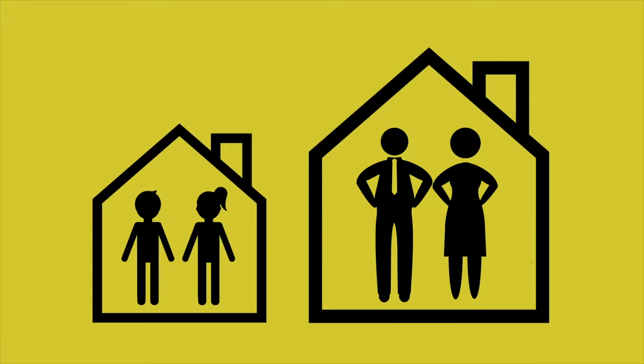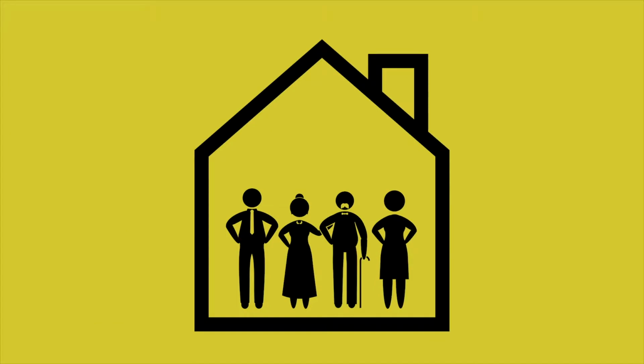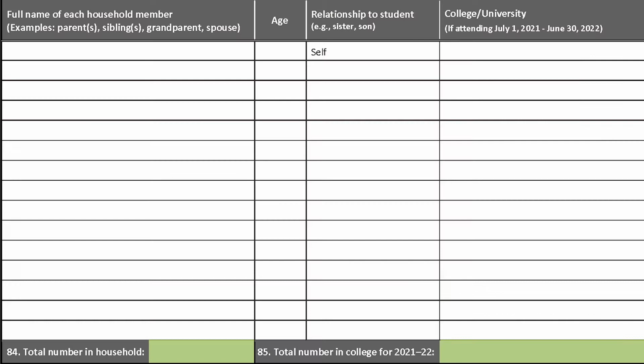This applies if your parents will provide more than half of their support during the academic year you are applying for aid. You must also include other people who live with your parents, if your parents will continue to provide more than half of their support through the academic year that you are applying for aid. An example of this might be a grandparent who lives with your parents and your parents provide their support. If you do not need to provide parental information, you should list yourself, your spouse if you're married, your children if you provide more than half their support, and anyone else in your house that you will provide more than half their support through the next academic year.